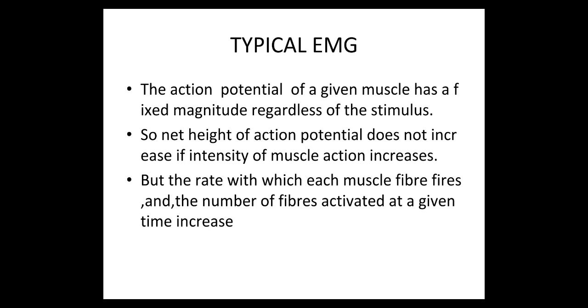Typical EMG. The action potential of a given muscle has a fixed magnitude regardless of the stimulus. So net height of action potential does not increase if intensity of muscle action increases, but the rate with which each muscle fiber fires and the number of fibers activated at a given time increase.